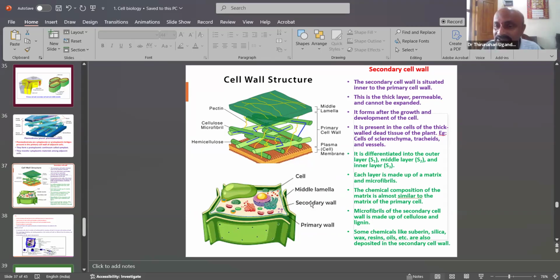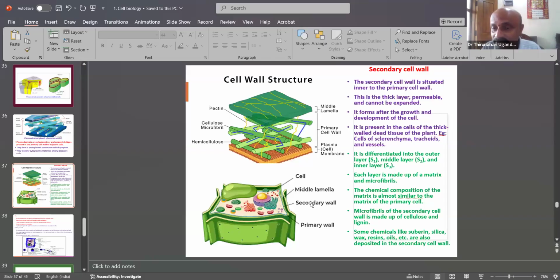It is present in the thick-walled dead tissues of plants, for example cells of sclerenchyma, tracheids, and vessels. It is differentiated into the outer layer S1, middle layer S2, and inner layer S3. That is the differentiation for identification of the cell wall.